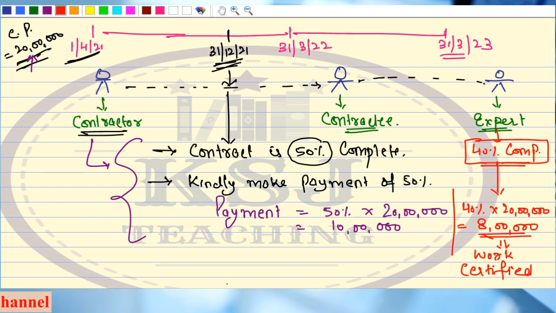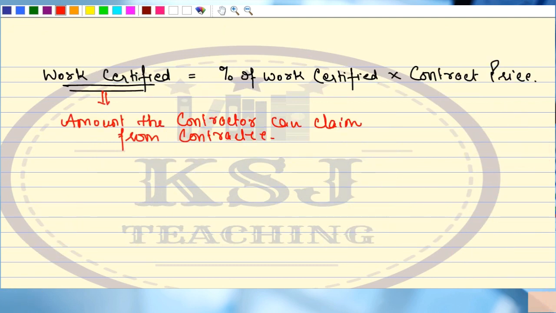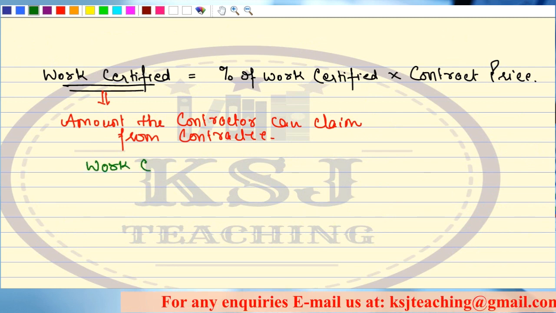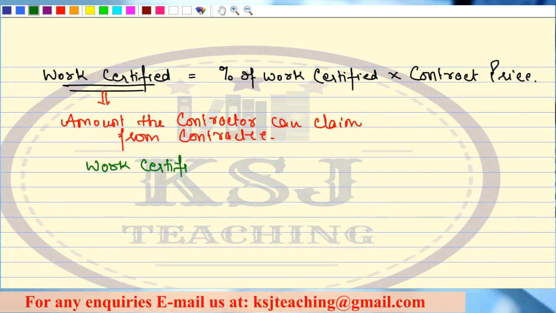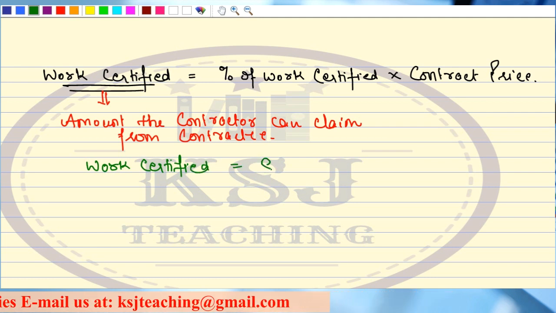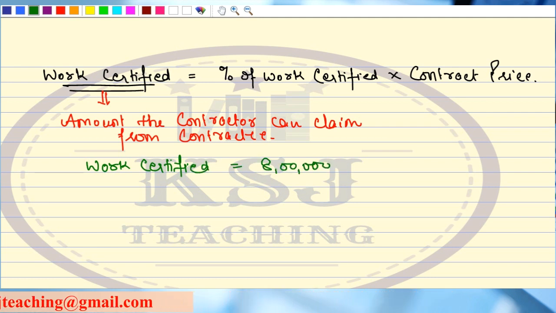Right? Now the contractor says, okay sir, agreed. Now the amount certified, we are going to continue with the example only. This work certified is 8 lakh rupees. Right? Now the contractor goes to the contractee. He says, okay sir, agreed.